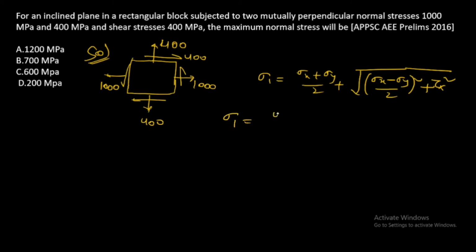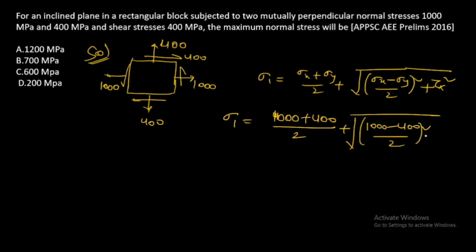If we put the values in this, 1000 plus 400 by 2 plus under root 1000 minus 400 by 2 whole square plus 400 whole square. So we will get it as 1200 megapascal. So option A is the correct answer.